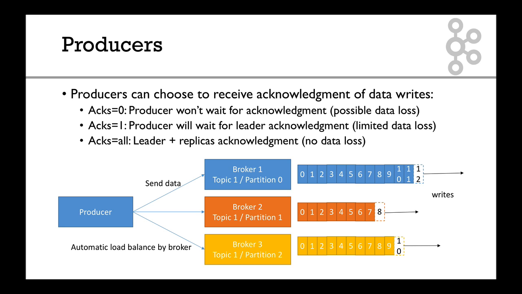Basically, remember before there was a replication factor of 2. If we send the data, we need acknowledgement from the 2 brokers before we say, okay, cool, you have it. So that's a really important concept. acks equals 0 is the highest performance. You send data, you don't even wait for acknowledgement. And acks equals all is the safest. You wait for all the replicas to acknowledge your write. It depends on the kind of data you have. If it's a log, you can go acks equals 0, or if you want really high throughput. If it's transactional data and you cannot afford any data loss, go for the last one.